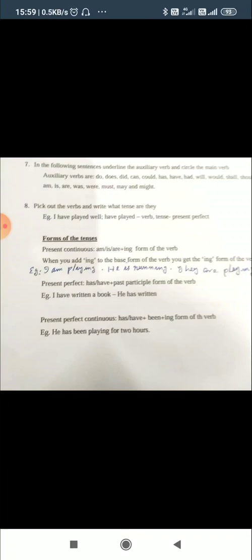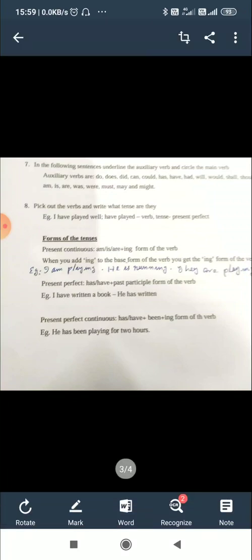One question for the next semester exam is: pick out the auxiliary verbs from the following sentences. Pick out the auxiliary verb from the following. Pick out the auxiliary from the following sentences. Auxiliary verbs are the following: